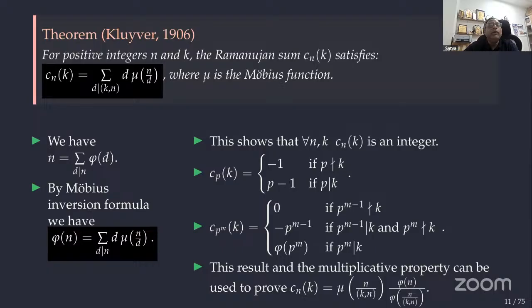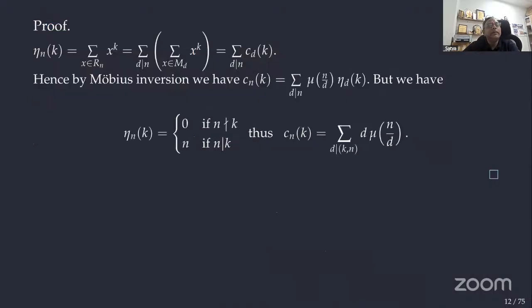But now I'm going to give the proof of this theorem, which is also very simple. Call eta n of k the sum of all nth roots of unity. We can write it as a summation over d dividing n. All nth roots of unity can be written as a union of primitive dth roots of unity, because of that I can write this sum as a sum of primitive sums. That is exactly Cd of k. But we know that the sum of all nth roots of unity is 0 if n does not divide k, and n if n divides k. That we proved earlier.